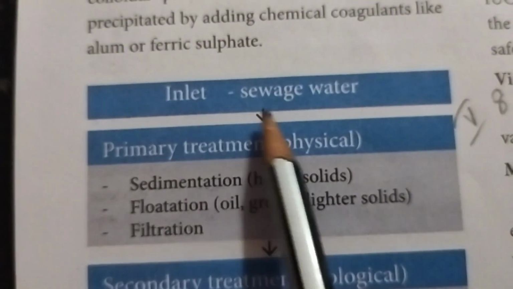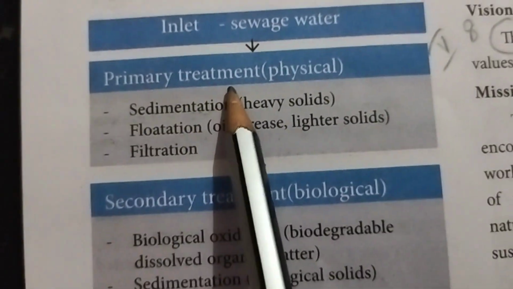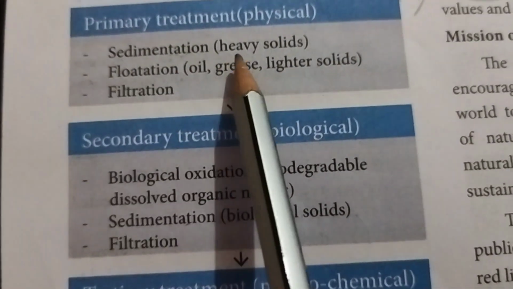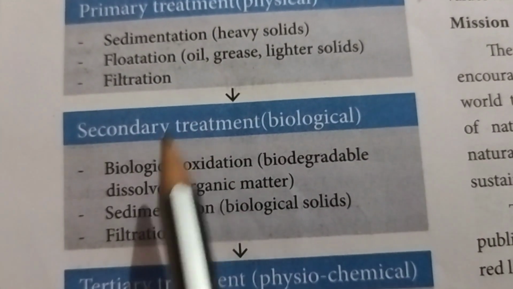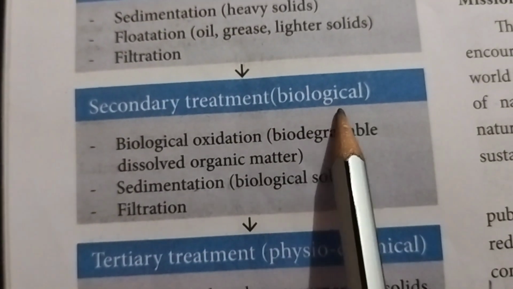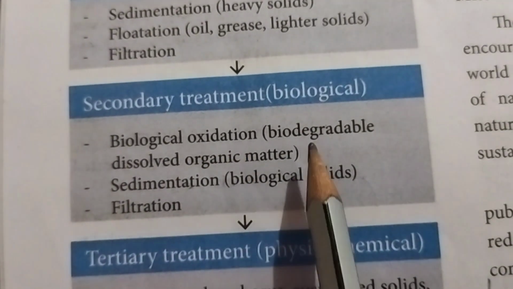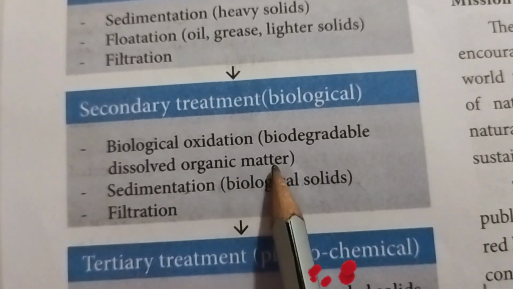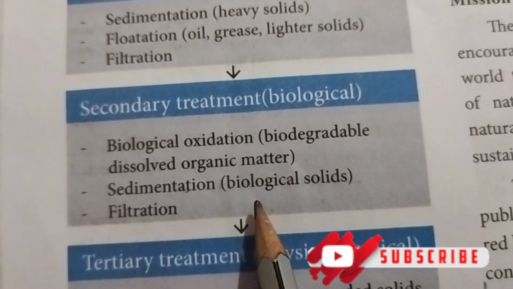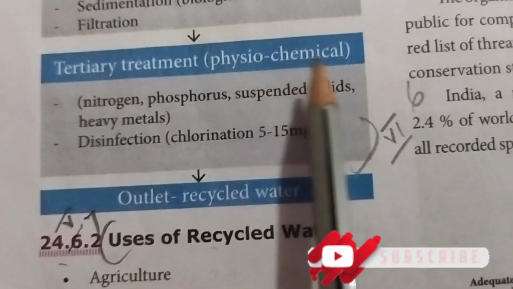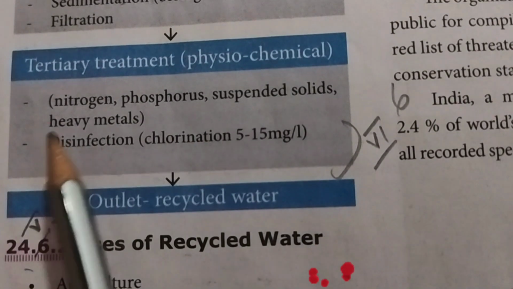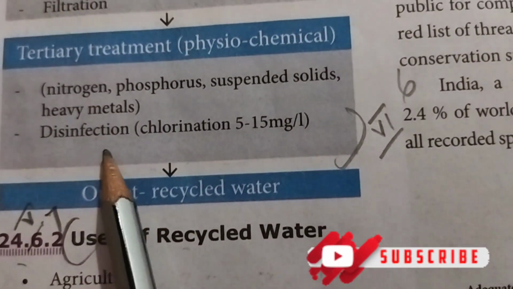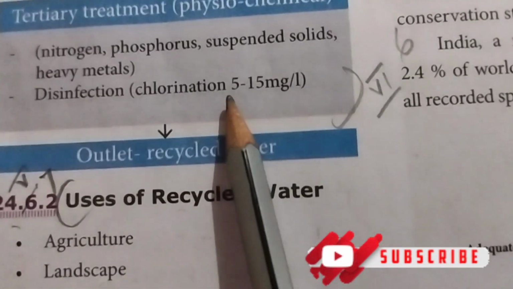Inlet sewage water. Primary treatment, physical. Sedimentation, heavy solid, floating oil, grease, lighter solid, filtration. Then secondary treatment, biological. Biological oxidation, biodegradable dissolved organic matter. Then sedimentation, biological solid, filtration. Third one, tertiary treatment, physiochemical. Nitrogen, phosphorus, then suspended solids, heavy metals. Then disinfection, chlorination 5 to 15 mg.